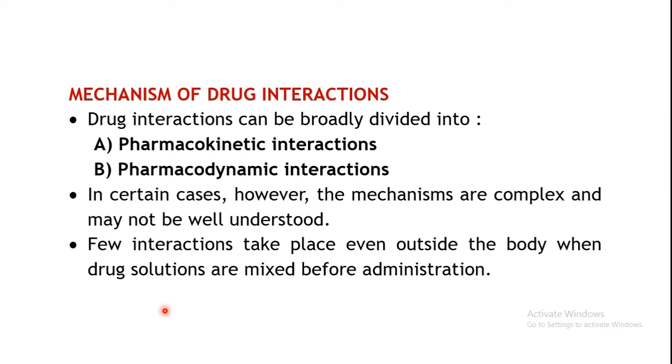Okay, then coming to the actual mechanisms of drug interaction. Basically these drug interactions can be divided into two types, that is, pharmacokinetic interactions and pharmacodynamic interactions. Now apart from these, there are certain types of interactions which have a complex mechanism. These may not be well understood, so the mechanisms are not known for such interactions.